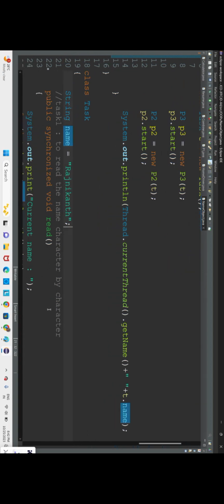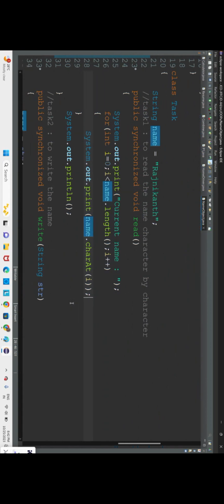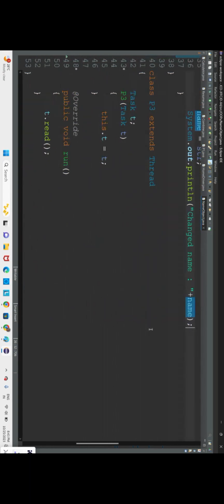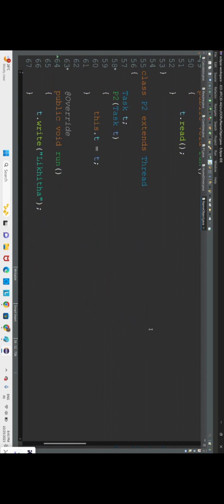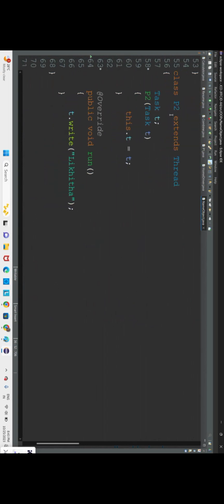Okay, now here, current name dot character type. So you'll get the name, and after that here, fine. Okay, the change in name is happening. Changing is done, from the thread to here the name is changing. Name is changing properly, but